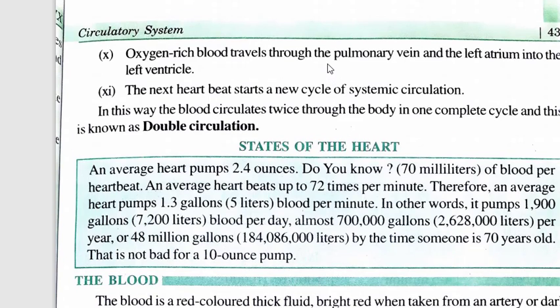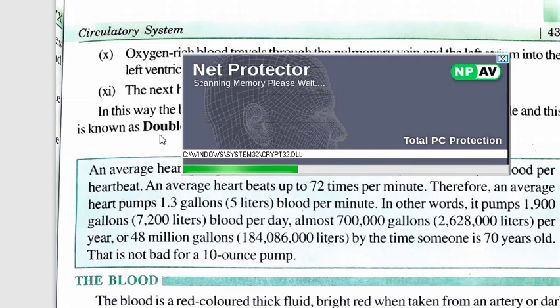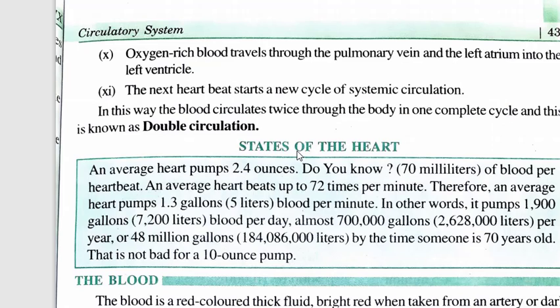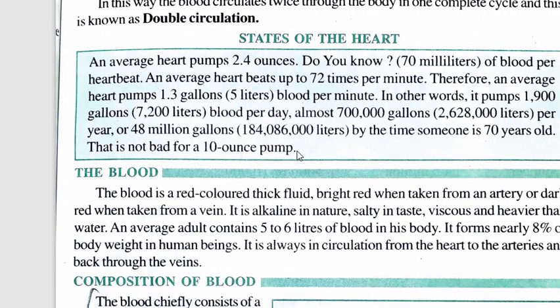Oxygen-rich blood travels through the pulmonary vein and the left atrium into the left ventricle. So now from here oxygen-rich blood travels from the pulmonary vein and enters the left atrium, and from the left atrium to the left ventricle. The next heartbeat starts a new cycle of the systemic circulation. In this way, the blood circulates twice through the body. So in one complete cycle, we have seen that blood enters the heart 2 times. This is known as double circulation.